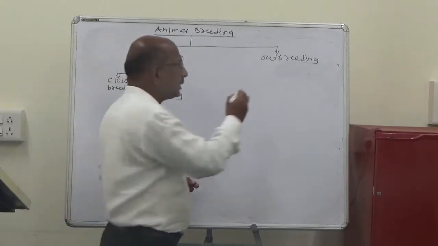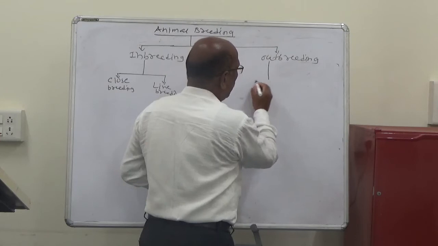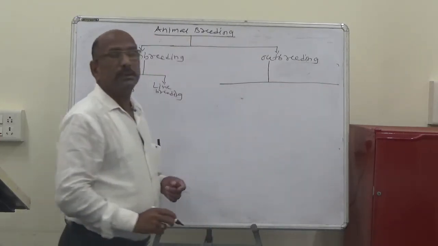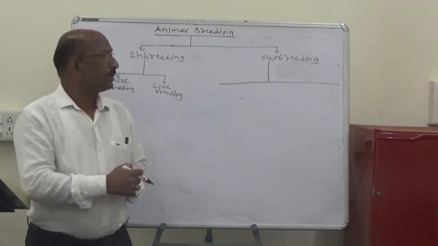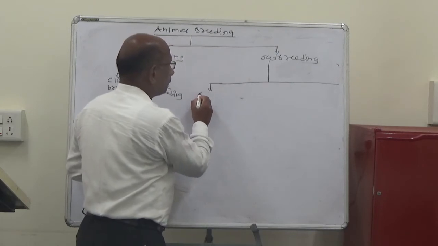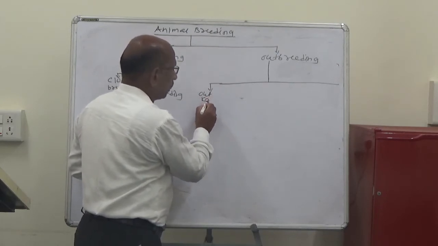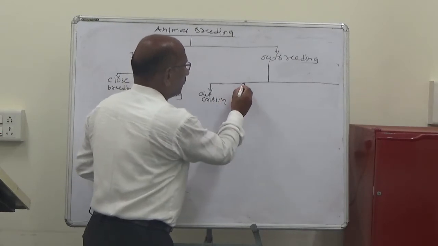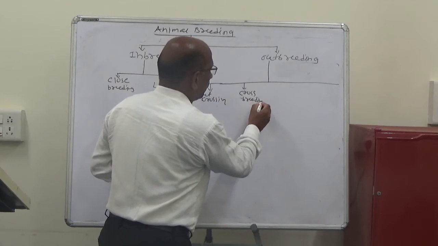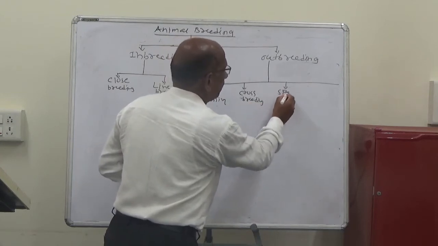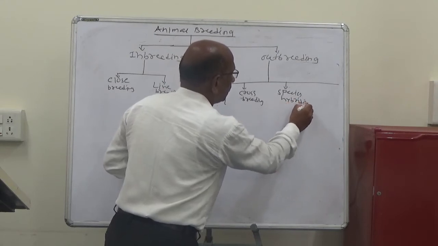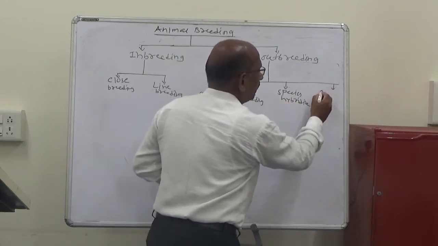Outbreeding means the mating of unrelated animals. Outbreeding is again divided into four groups. First is outcrossing, second crossbreeding, third species hybridization, and fourth is grading up.